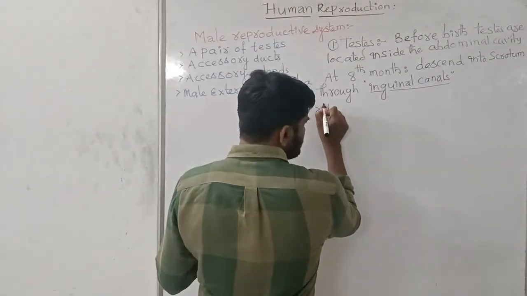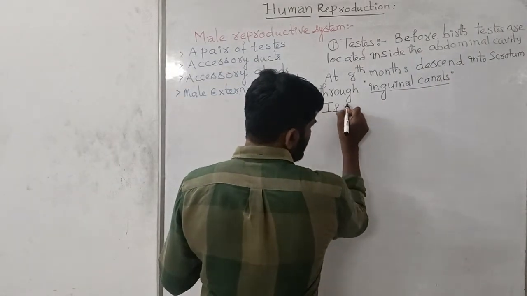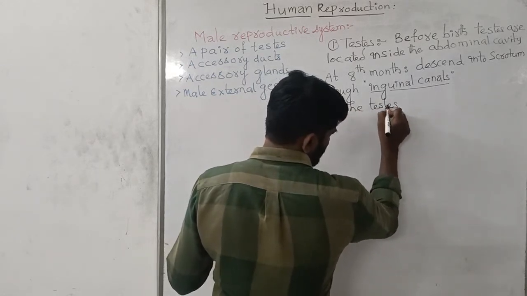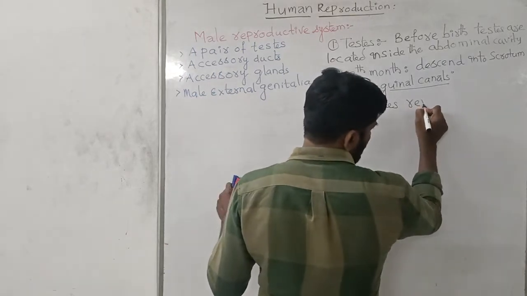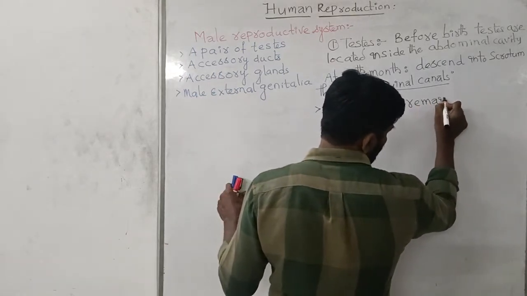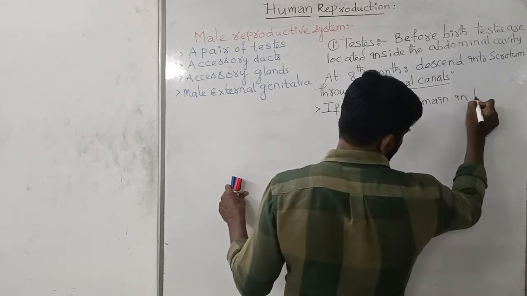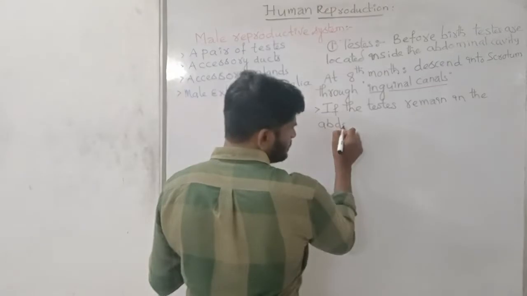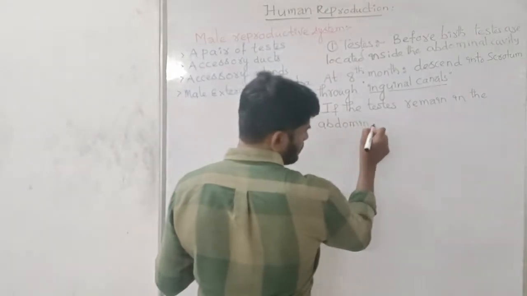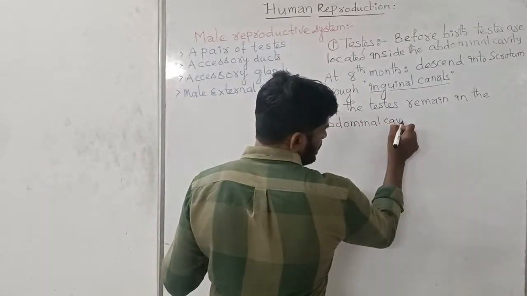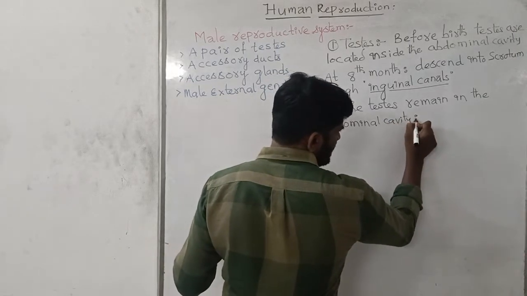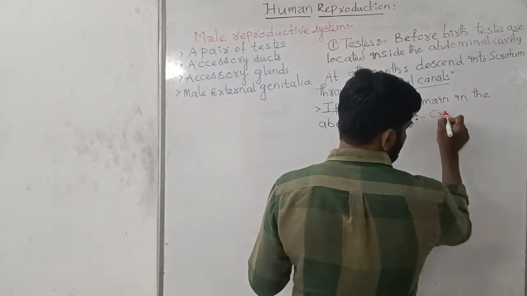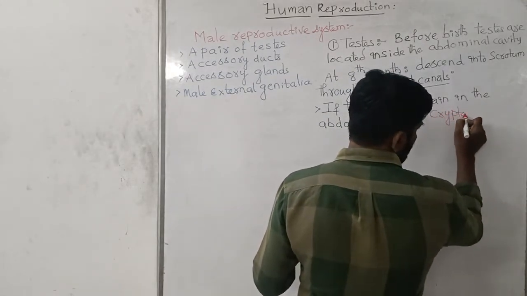If the testes remain in the abdominal cavity, that abnormality is called as cryptorchidism.